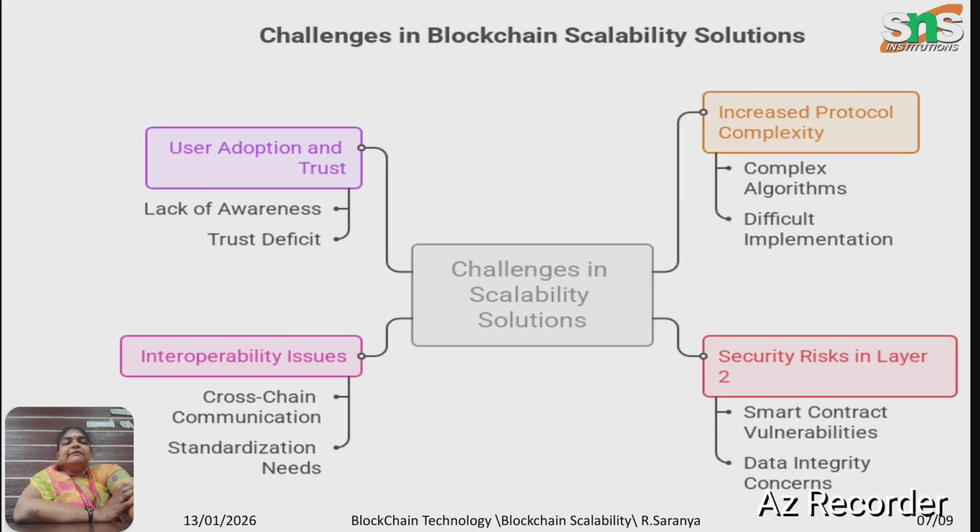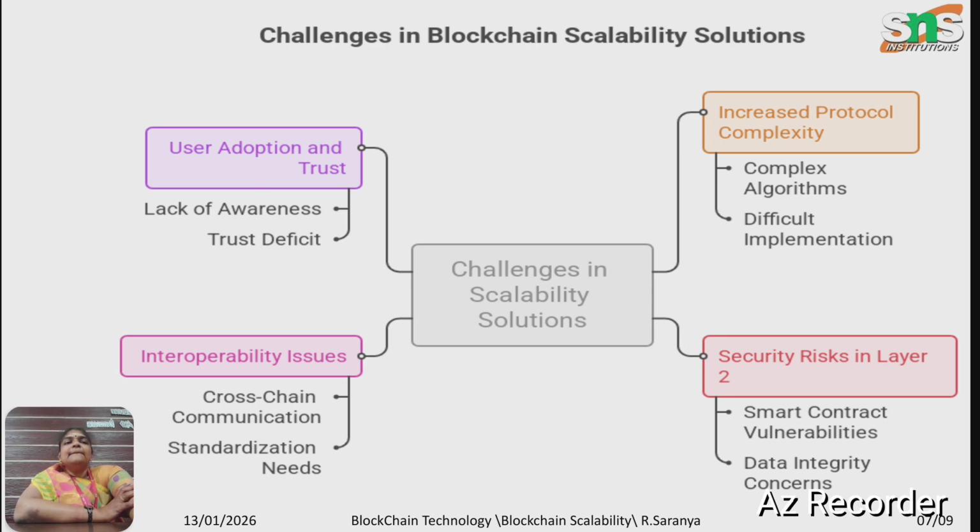In this diagram, we will be facing the challenges in blockchain scalability solutions. In the previous section, we discussed how the solution can be provided for blockchain scalability, but a few challenges will be there when we are providing those solutions. Those challenges are user adoption and trust, interoperability issues, increased protocol complexity, and security risk in layer 2. User adoption and trust is nothing but lack of awareness among users, so that the trust will be affected. Interoperability issues are something like cross-chain communication, which needs to be standardized.